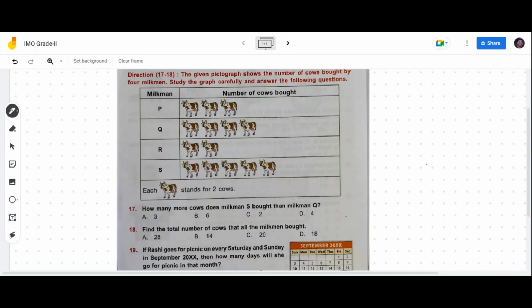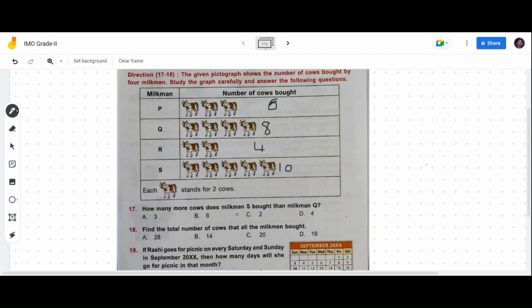So let's add 2 plus 2, 4, 4 plus 2, 6. P has 6 cows. Q: 2 plus 2, 4, 4 plus 2, 6, 6 plus 2, 8. Q has 8 cows. R: 2 plus 2, 4. R has 4 cows. S: 2 plus 2, 4, 4 plus 2, 6, 6 plus 2, 8, 8 plus 2, 10. So S has 10 calves.